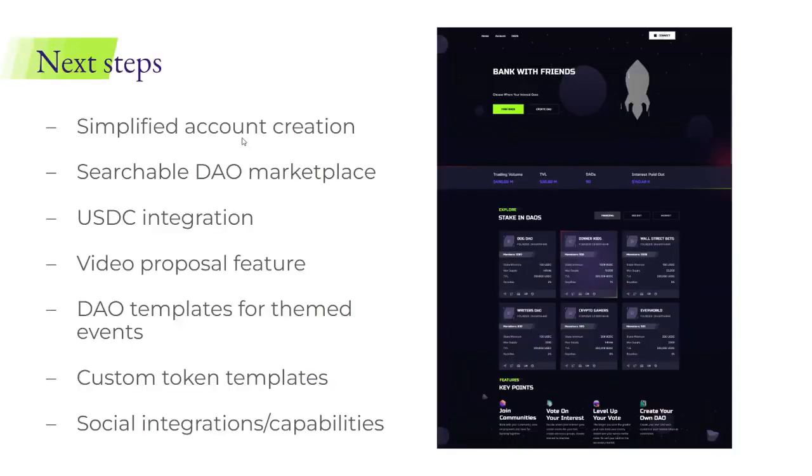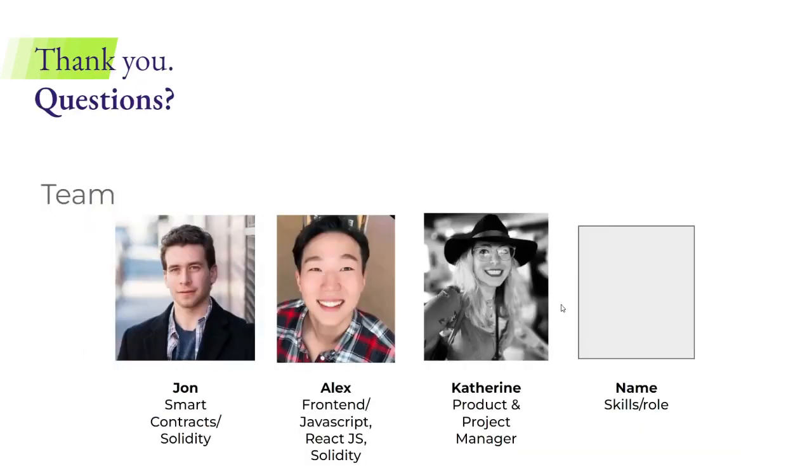So this is actually an example of our front end interface right here, but next steps include creating a searchable DAO marketplace, maybe a video proposal feature for our DAOs. We thought about doing that. And then DAO templates for themed events, getting more specific with the DAO templates, and social integration capabilities. And this is our team. And now I will go through the code really briefly.